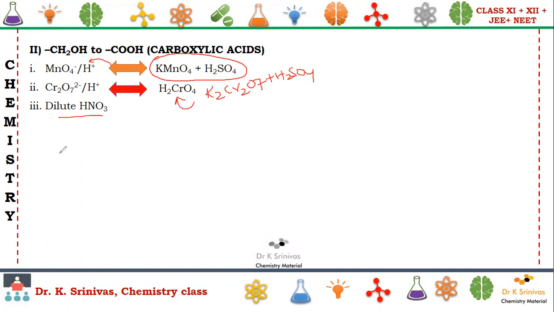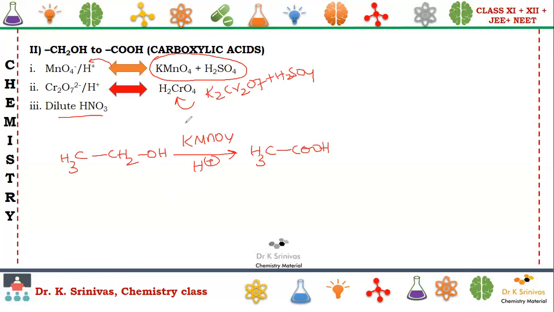Now let us try to understand this conversion. So how are we going to do it? I will write CH3CH2OH here. I am taking the simplest compound for your better understanding. On reaction with KMnO4 in the presence of H plus, it results in the formation of CH3COOH, acetic acid, ethanol to acetic acid.